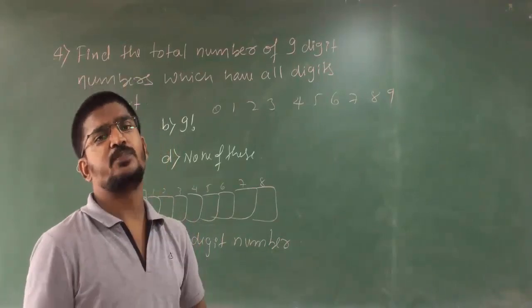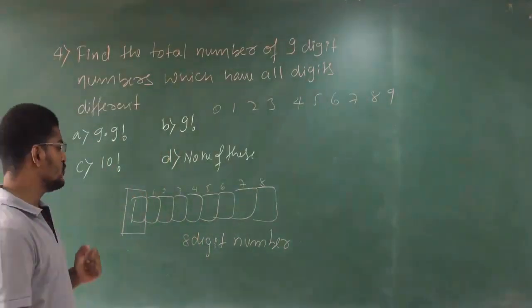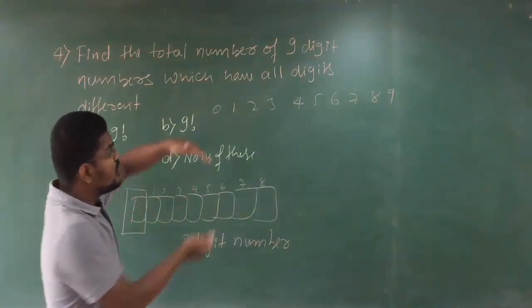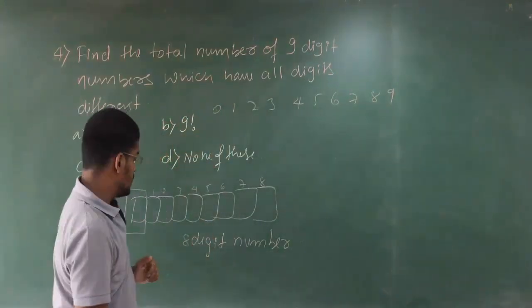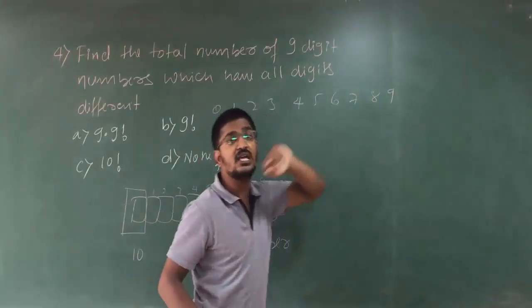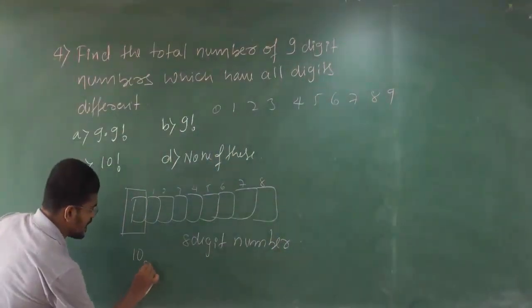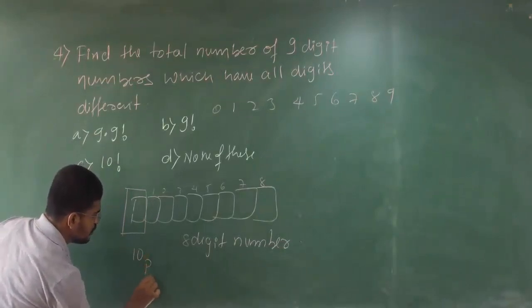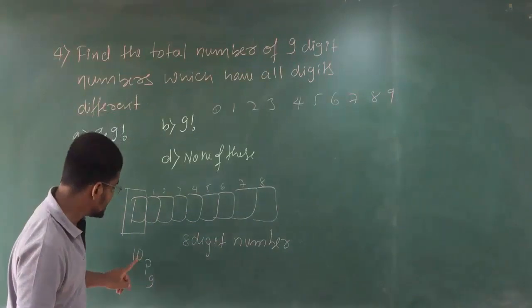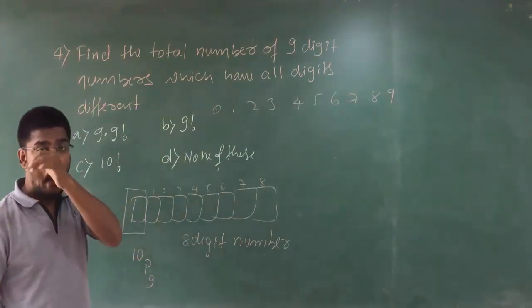So then how to simplify? Clear students? So first what we shall do, see here, you have 10 numbers. That means you have 10 digits. I will arrange 9 from this 10. Are you getting my point? That means 10P9. Are you clear?